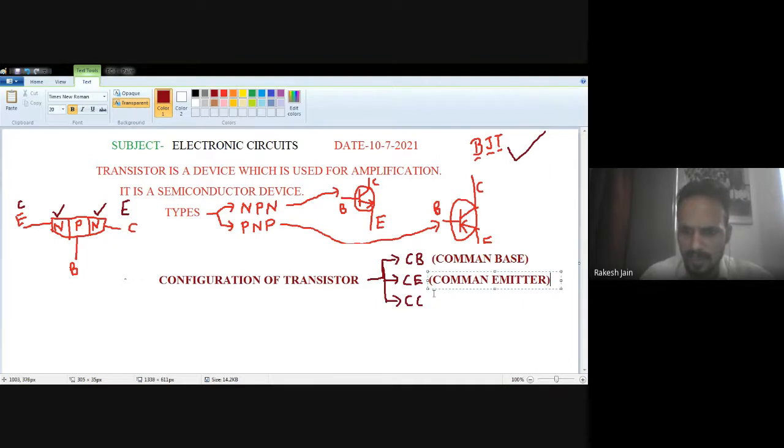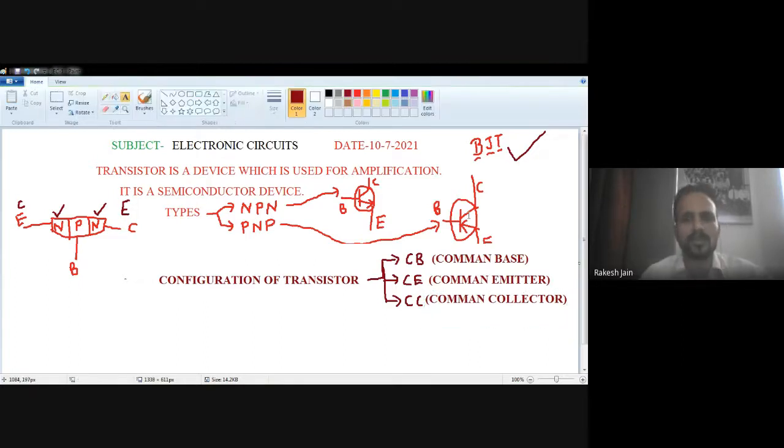And the CC configuration means common collector configuration. So there are three configurations: common emitter, common base, and common collector. Now, what are the meanings of those configurations?